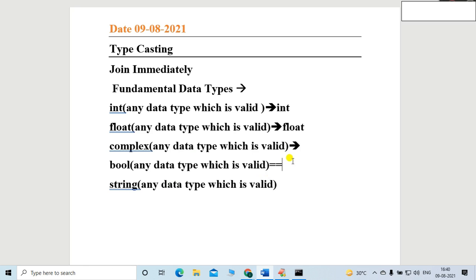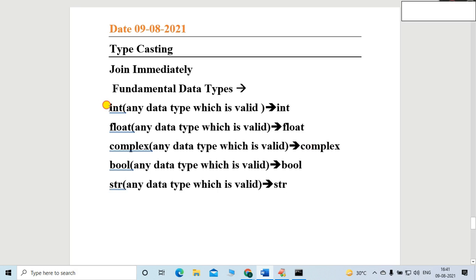So complex will be converted into the complex one. Then it will be converted into the boolean, and last string, friends. I can represent it as str, not the complete name. I will mention str, and this will be converted into str. So the requirement is very clear. I will provide any valid data type and that will be converted into the integer.